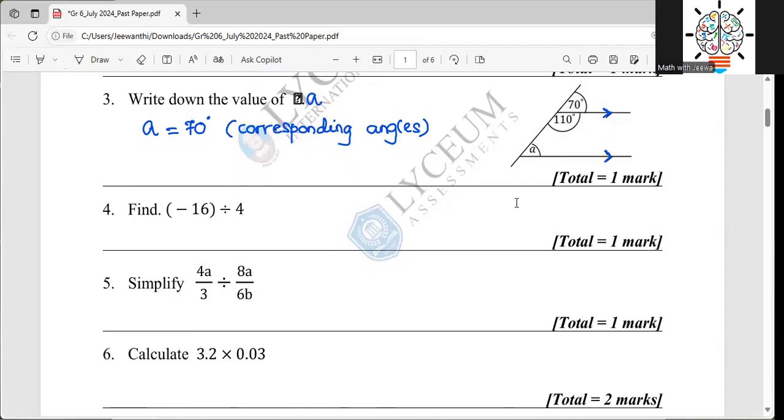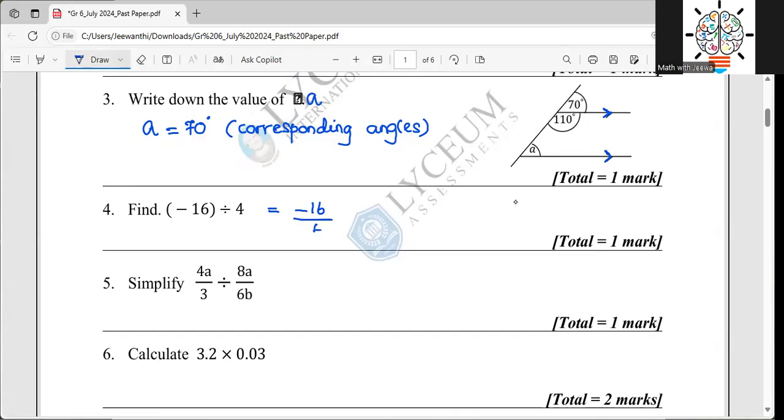So when you are having two integers like this, one is a negative value and the other one is a positive value, and you are dealing with division, what will be your answer? Always it is a negative answer. So if you want, you can write it like this. This step is not compulsory. Negative 16, you divide by 4. The answer is negative 4.